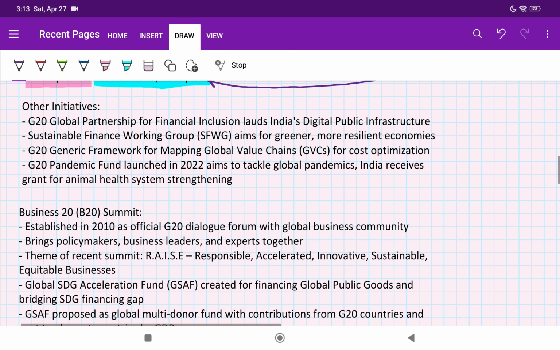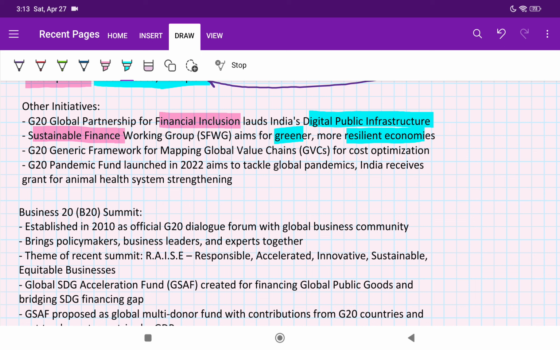If you see, first we should talk about financial inclusion. Okay, the Global Partnership for Financial Inclusion. In this, they lauded India's digital public infrastructure. We are having a good infrastructure. The discussions on that happened in financial inclusion. Then second, they talked about sustainable finance. Okay, so it's basically about greener and more resilient kind of economies.